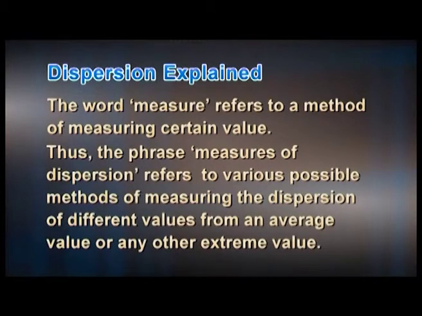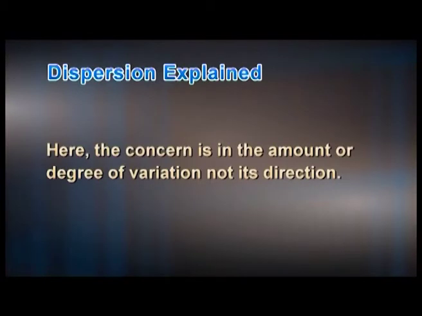Thus, the phrase measures of dispersion refers to various possible methods of measuring the dispersion of different values from an average value or any other extreme value. Here, the concern is in the amount or degree of variation, not its direction.